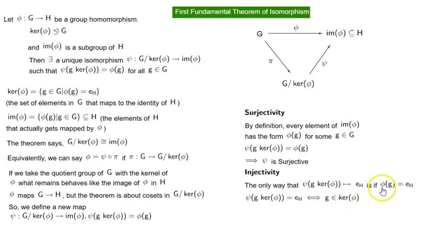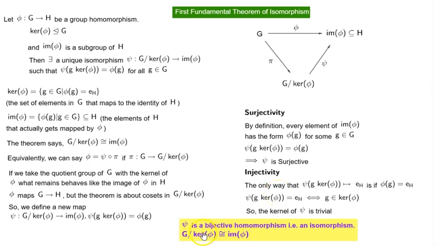From where did this come? Because phi of G equal to E of H means that that particular G is in the kernel. Okay. So the kernel of psi is trivial.